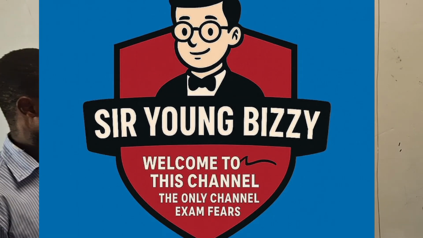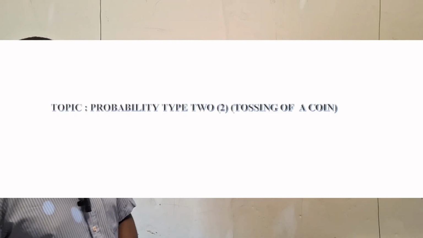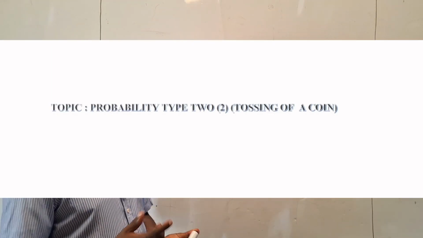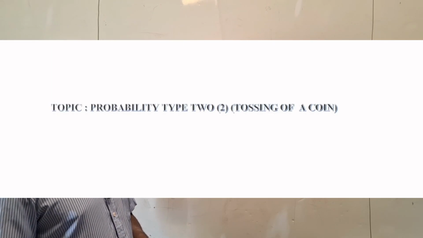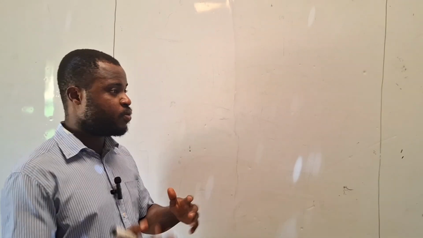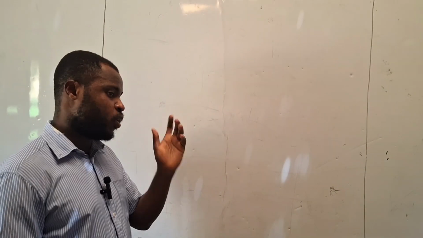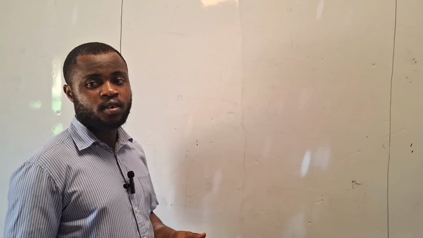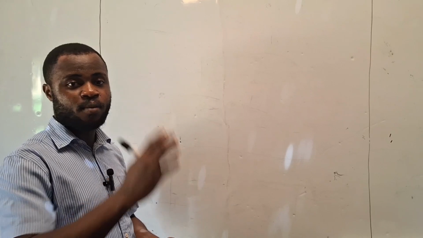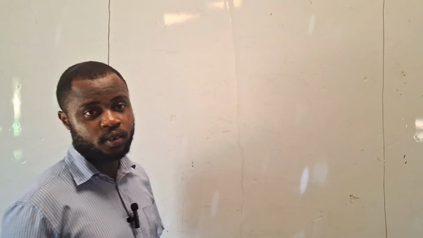Now, today I welcome you to the type 2 of probability, which involves the tossing of a coin. We all know a coin. In football, before they play the match, a coin is tossed. Both teams are asked to choose a side of a coin. When it is tossed fairly, the part that turns up means the person has won. It also involves probability.